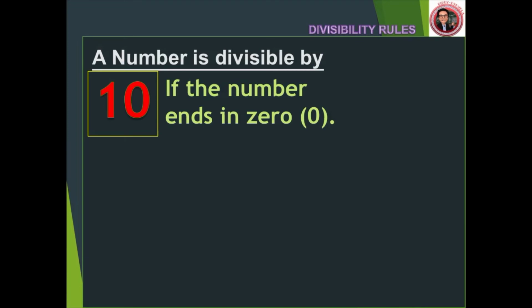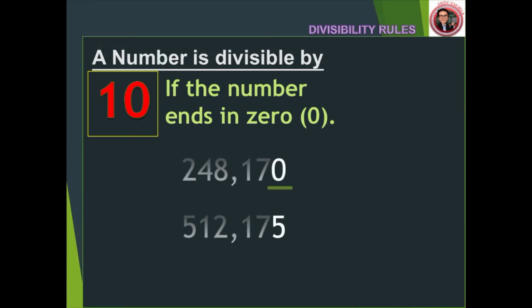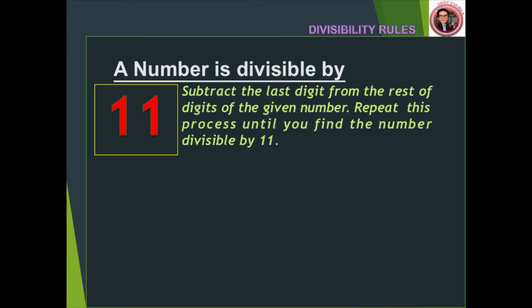For 10, it's really easy peasy. The number has to have 0 as its last digit to be equally divided by 10. Hence, the first given is divisible by 10, but not the second one. Divisibility rule of 11: just like for 7, I'll also teach you some simple techniques to determine whether a number is divisible by 11 or not.